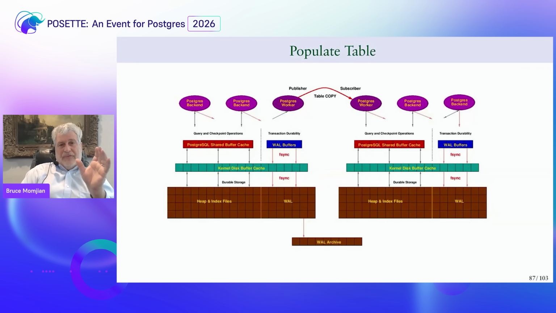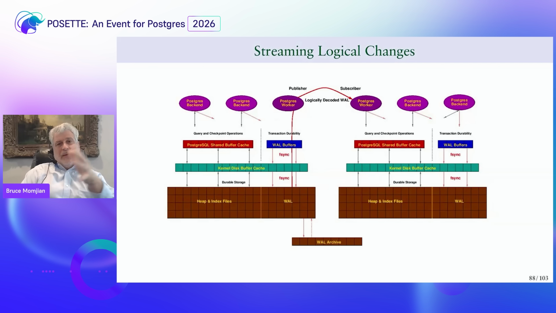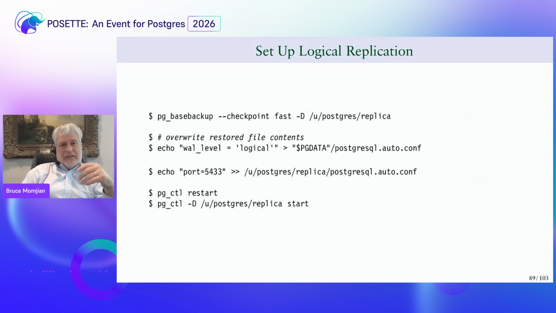And then, once we create that publisher subscriber link, a copy command is issued on the primary and it sends all the data to the replica. And then once we've copied that data, we start streaming changes for just that table over from the primary to the replica.